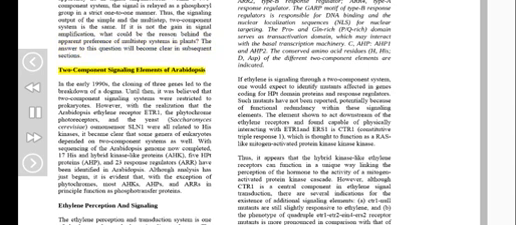Two-component signaling elements of Arabidopsis. In the early 1990s, the cloning of 3 genes led to the breakdown of a dogma. Until then, it was believed that two-component signaling systems were restricted to prokaryotes. With the realization that the Arabidopsis ethylene receptor ETR1, the phytochrome photoreceptors, and the yeast Saccharomyces cerevisiae osmosensor SLN1 were all related to His kinases, it became clear that some genera of eukaryotes depended on two-component systems as well.